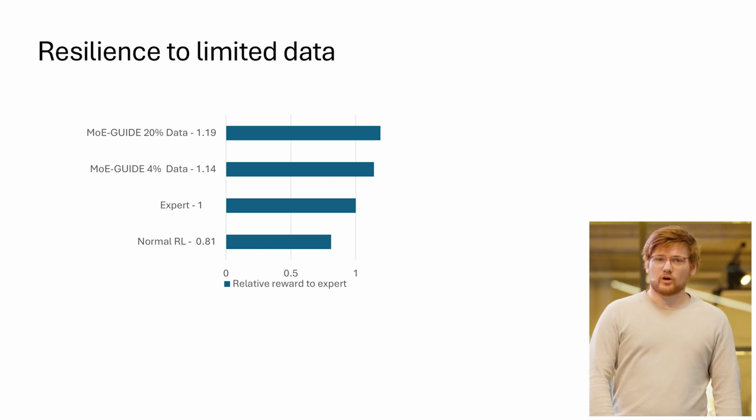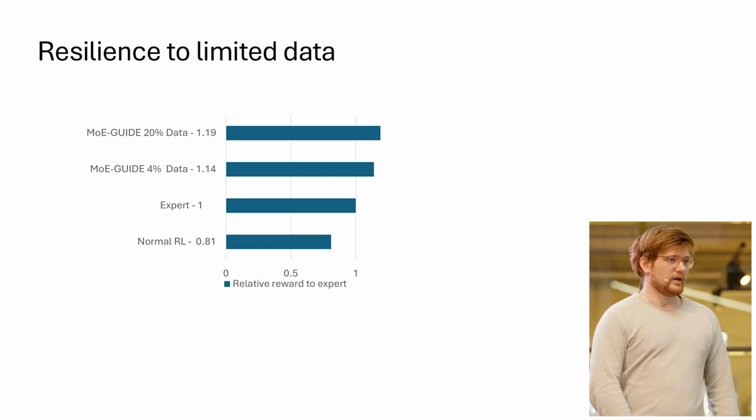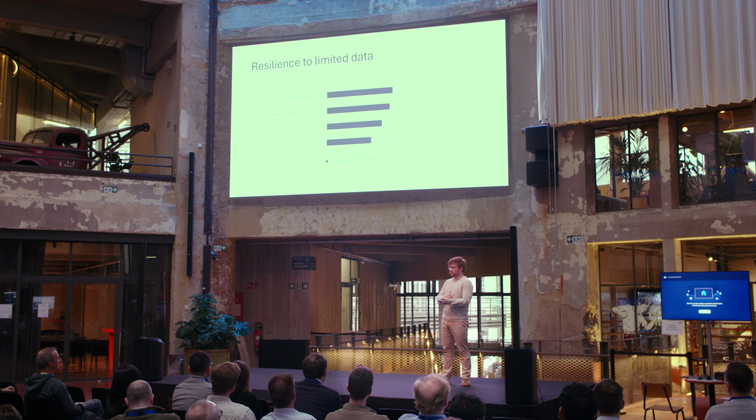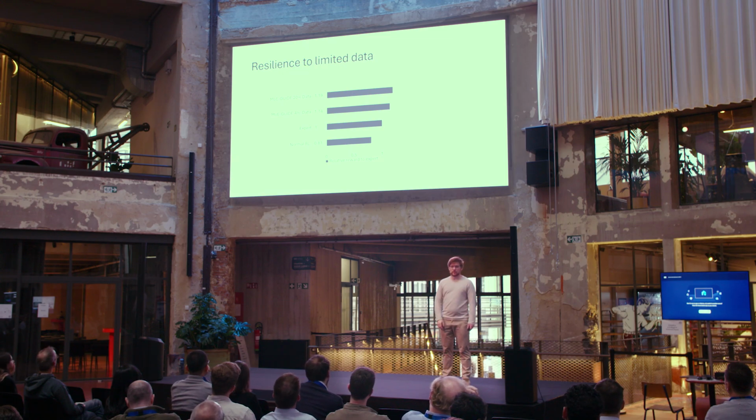And then our method is also very good at dealing with very limited data. So the result that you saw before was with only 20% of the data. So that means that we had one sample, then the next 4 samples we discarded, then we used the next sample, and so on. So it only used 20% of the data, and then even with that, we see that we can outperform the expert by quite a lot.